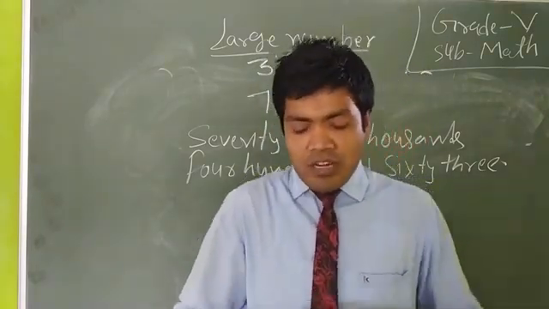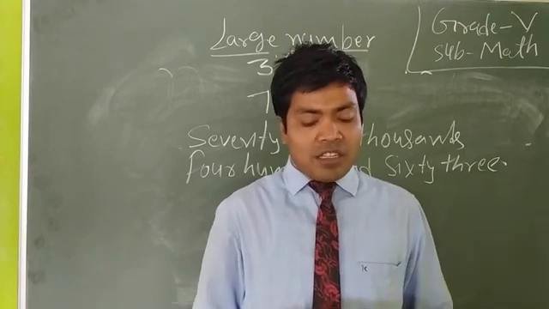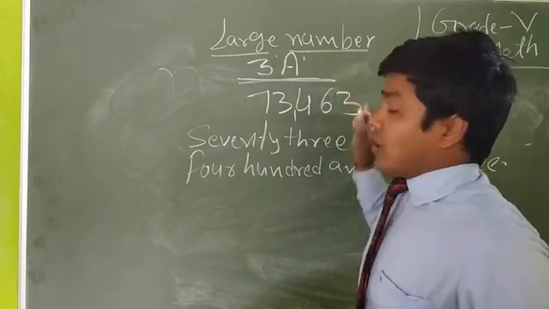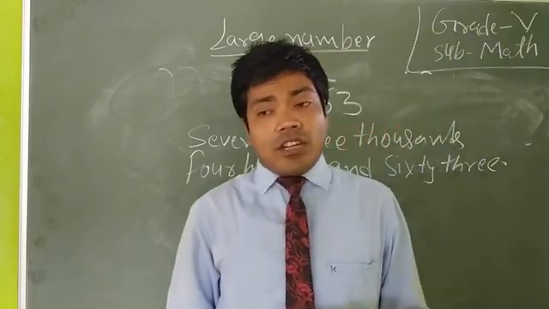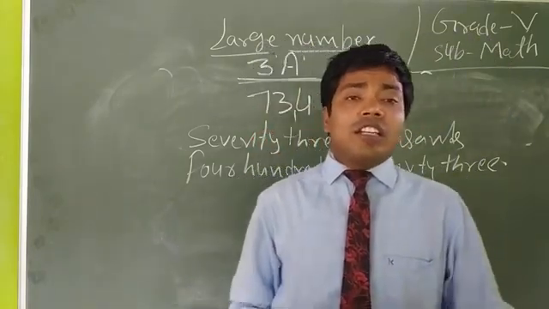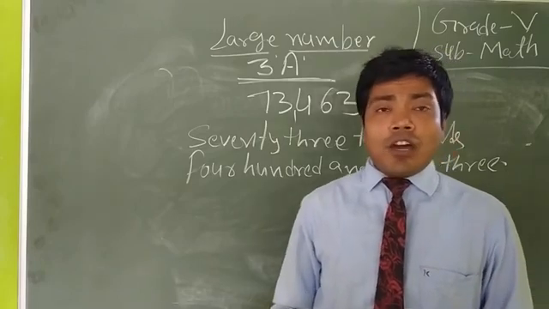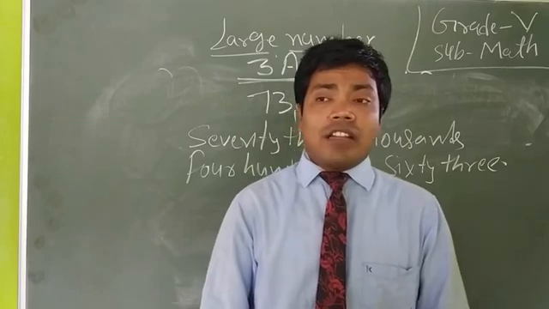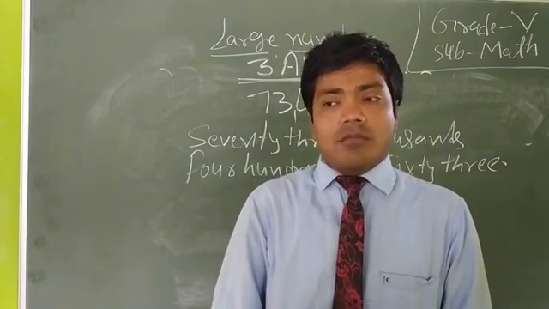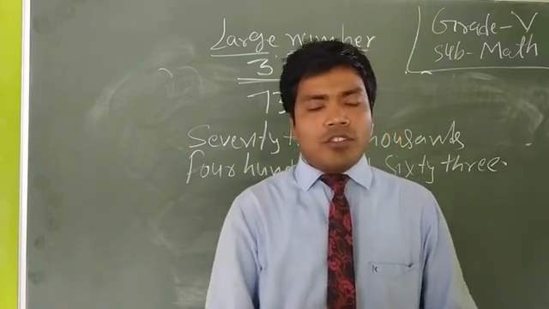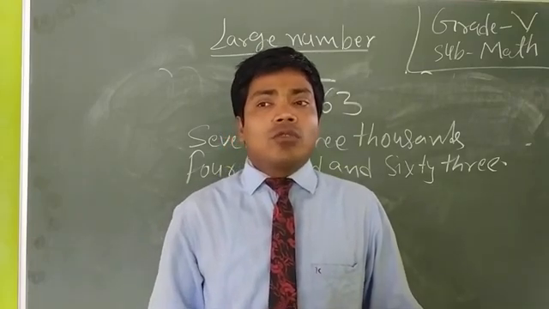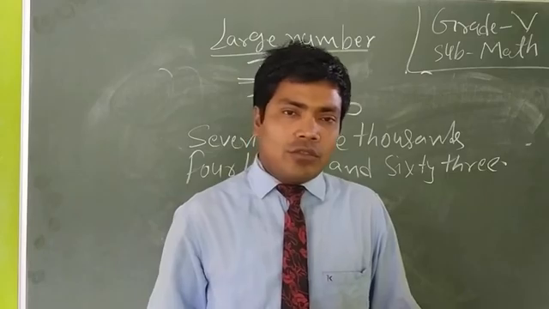Now this is your homework. That means you have to complete exercise 3A. And today we have learned about the number system, the use of comma, expanded form, short form, figures, and we have to write these numbers in words. So dear students, you have to complete it and you have to preserve it. We will meet soon. Thank you.